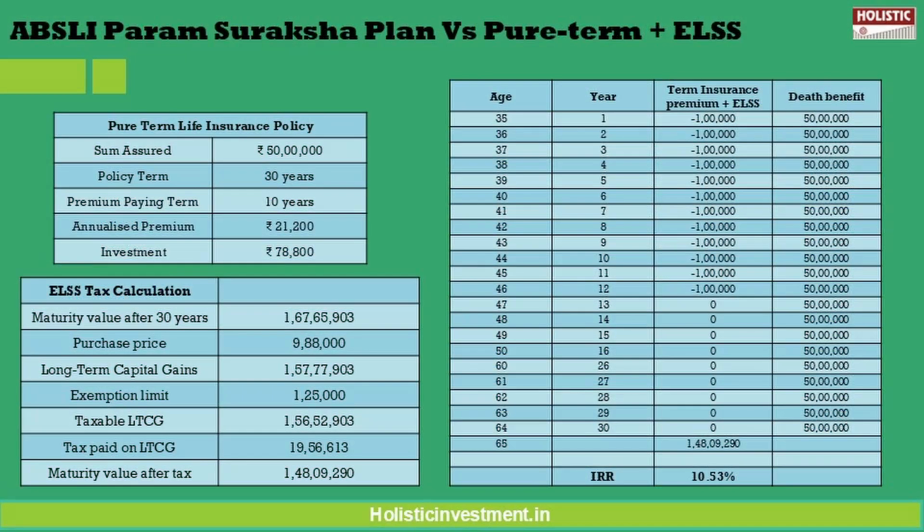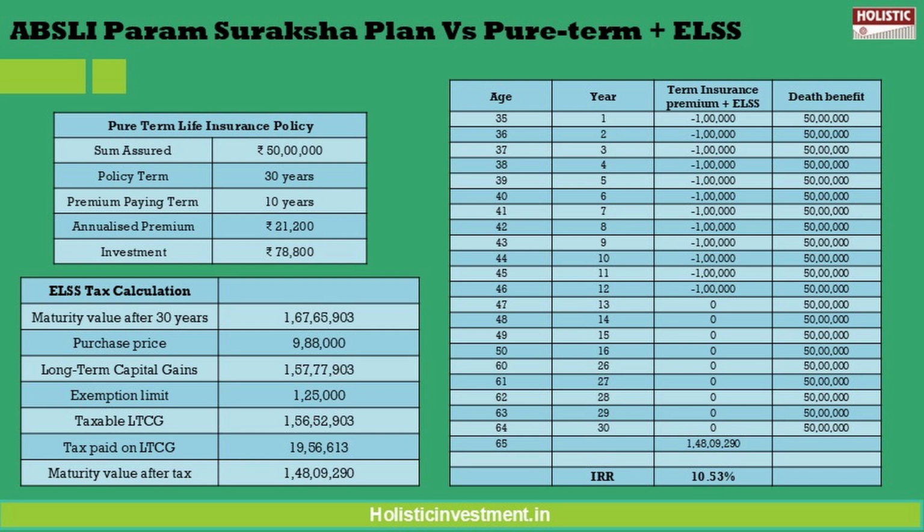Now, as we can see, this policy is not giving us the desirable outcome we need. Now, to provide a clearer perspective, we are going to calculate the return of an alternative investment approach by separating life insurance and investment components, instead of investing in an insurance cum investment policy like this.